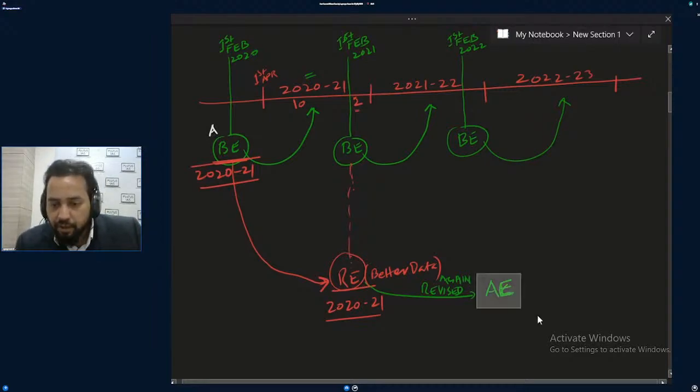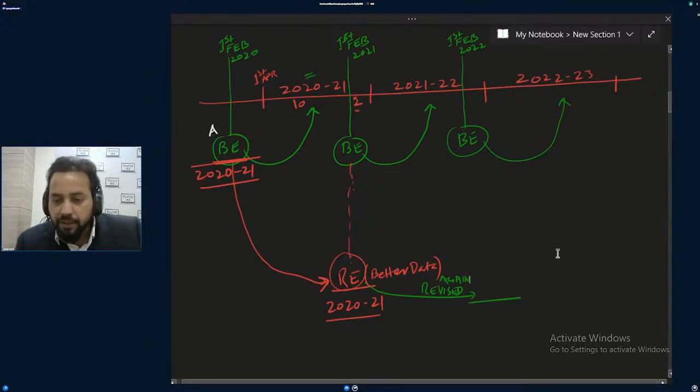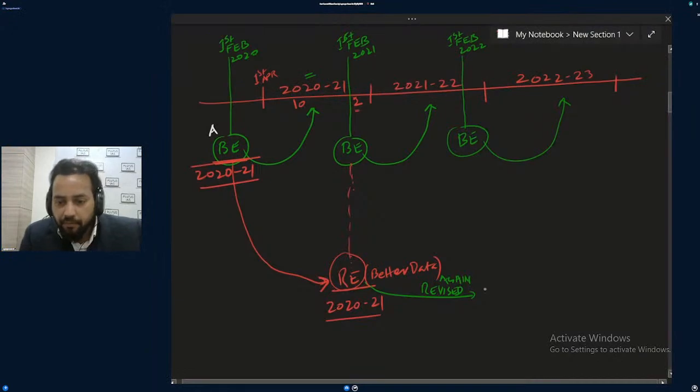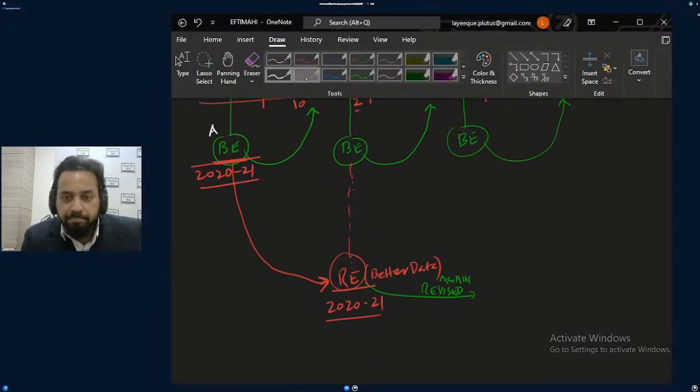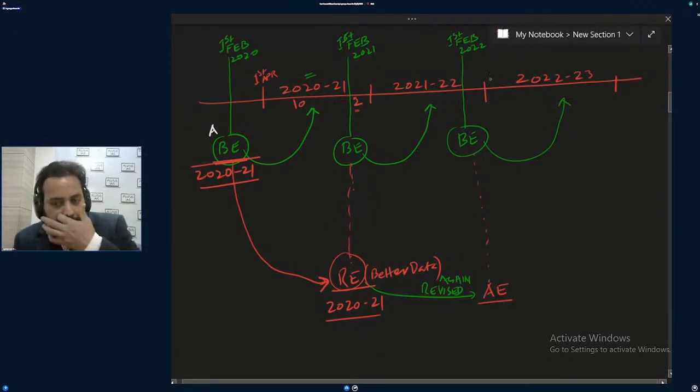This actual estimate is also of the same year. Try to understand. I should write in red only. This actual estimate is again of the same year, and it is presented with the budget estimate of this year.